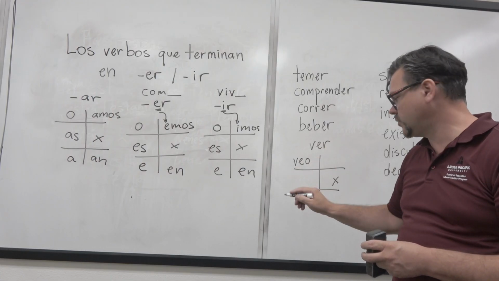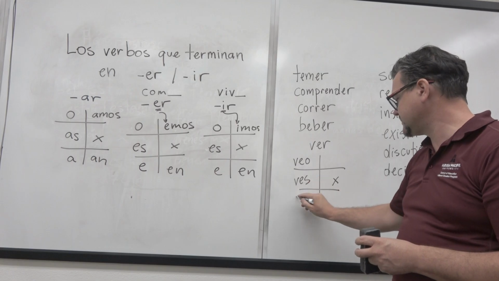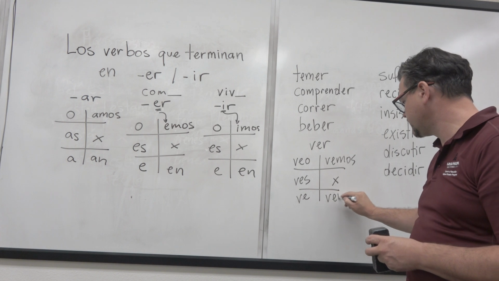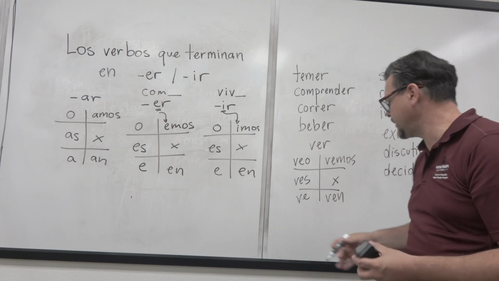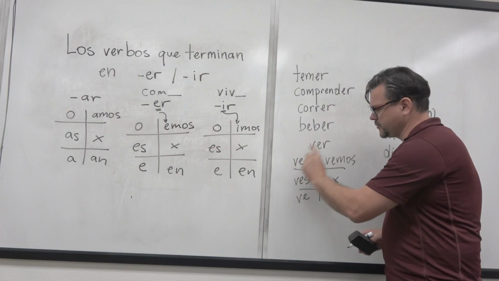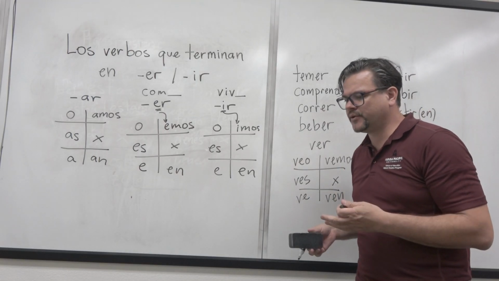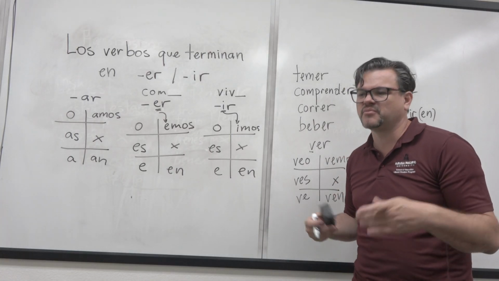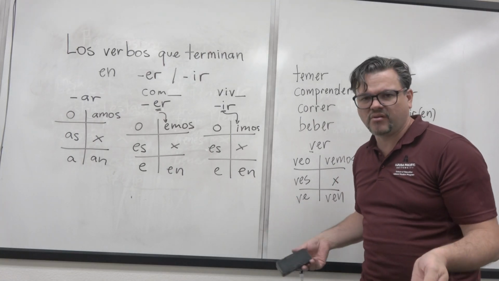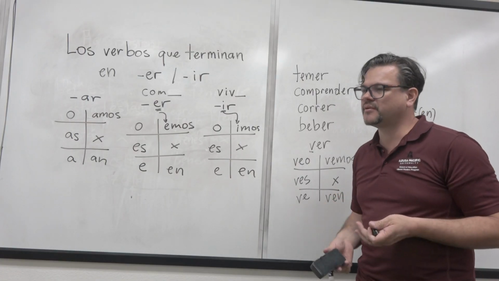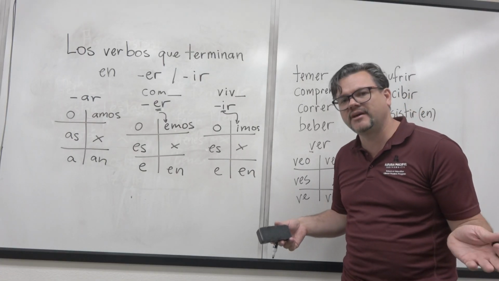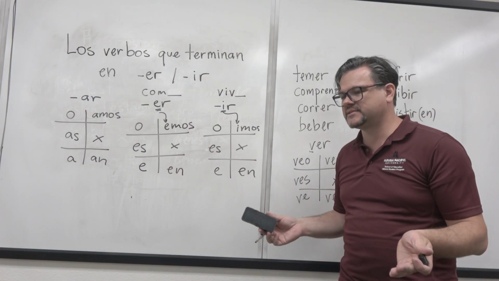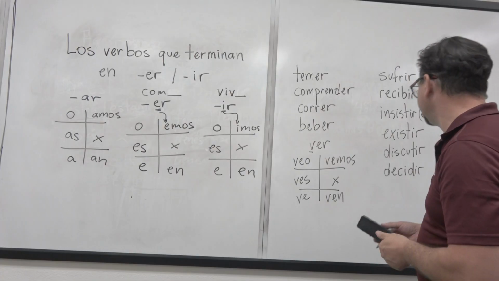So it's going to be yo veo, tú ves, él ve, nosotros vemos, ellos ven. Okay? Now notice something when it comes to the pronunciation of this. In español, this letter is pronounced as the B sound. See? So it's going to be more like ven, veo. It doesn't matter. In some countries you'll see people saying ve, vemos, but the sound is the same. Okay? Muy bien.